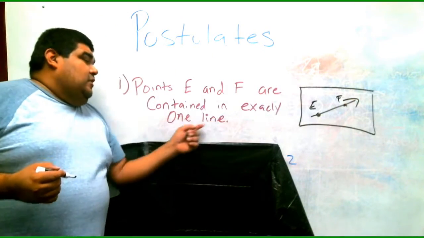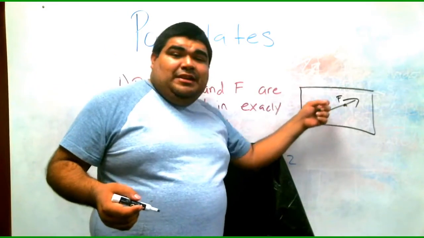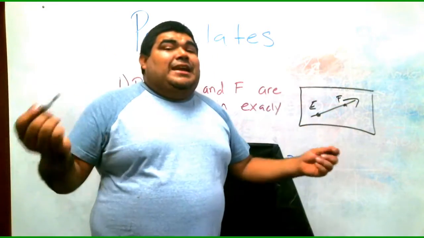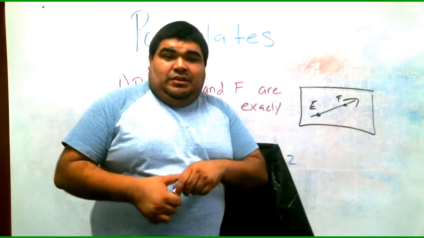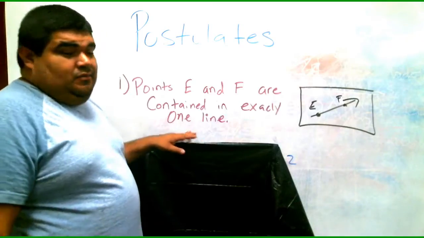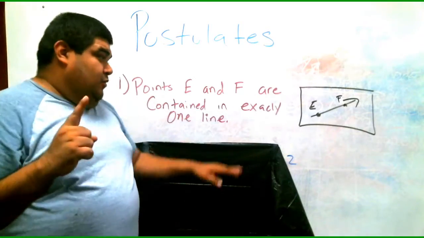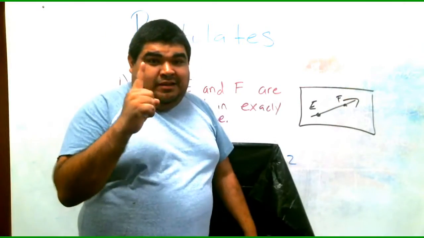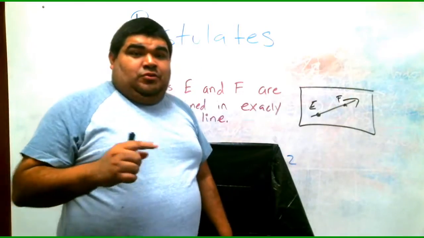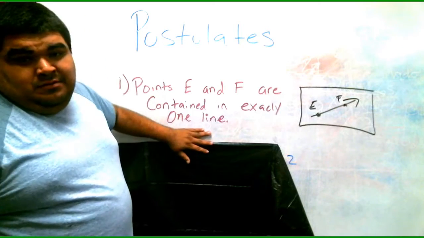So it contains exactly one line. So can we have another line that has point E and F? We can't, right? It can only happen once. So the answer is always, okay? So point E and F are contained in exactly only one line. They're both of them together in one line. It is true. So it always happens. So your answer is always, okay?